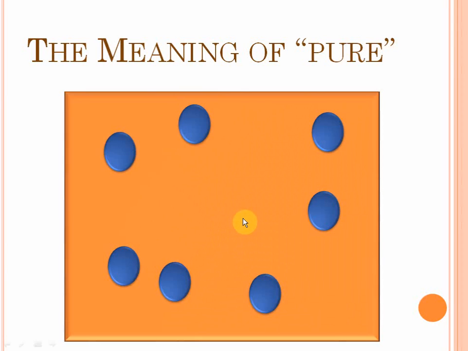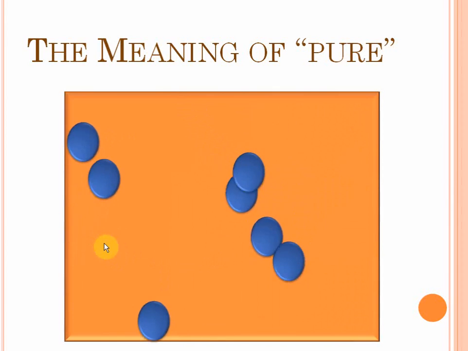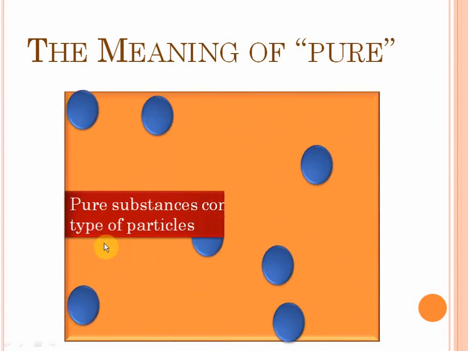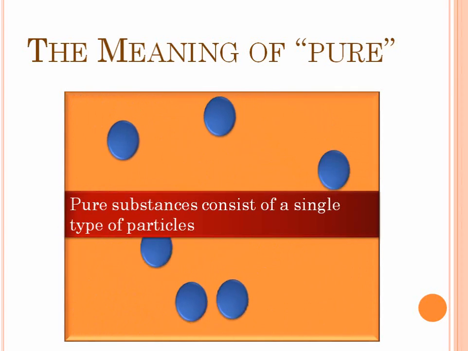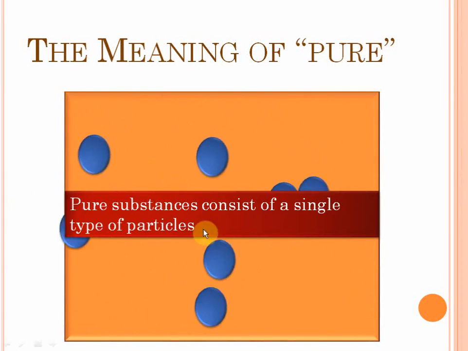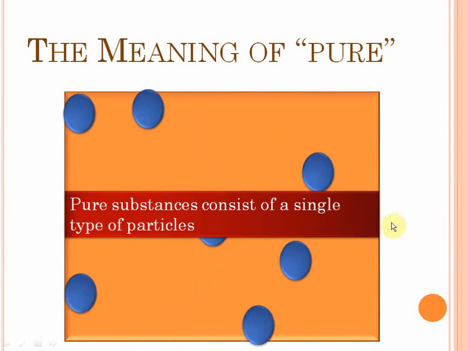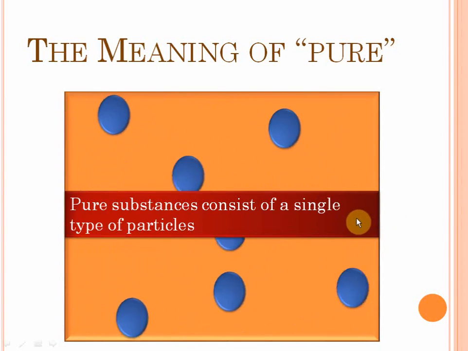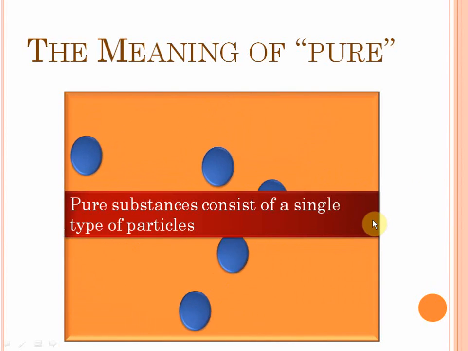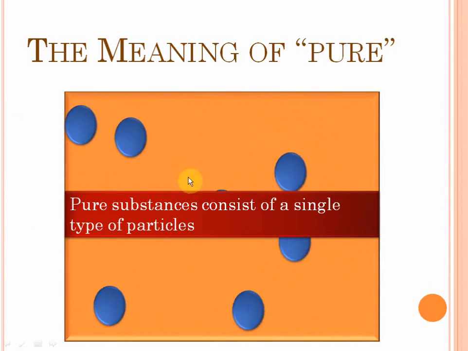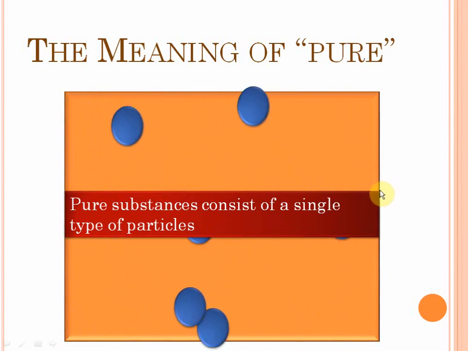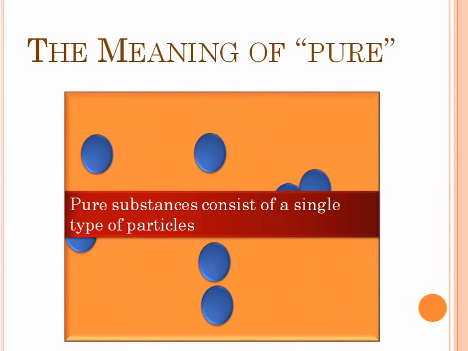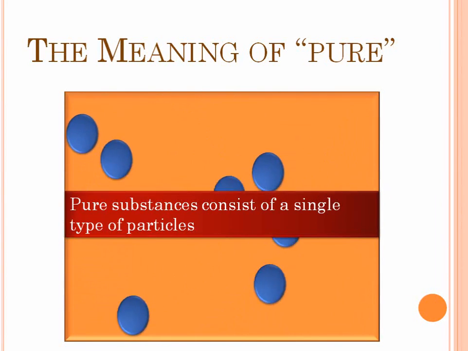First of all, before we understand mixtures, let's understand what the word pure means. Simply put, a pure substance will consist of a single type of particles. Isn't it? So for example, this substance, whose particles you can see moving on your screen, is a pure substance. That is because this substance consists of only one type of blue particles. You can see that on your screen. There are no other types of particles. So all pure substances contain only one single type of particles.